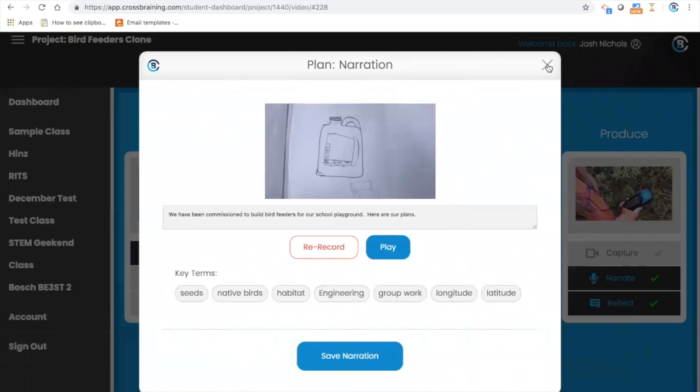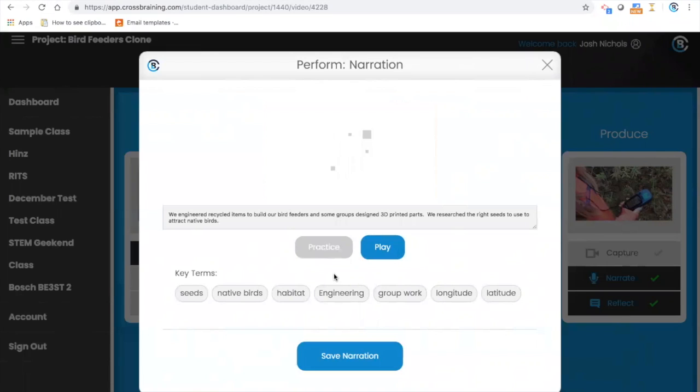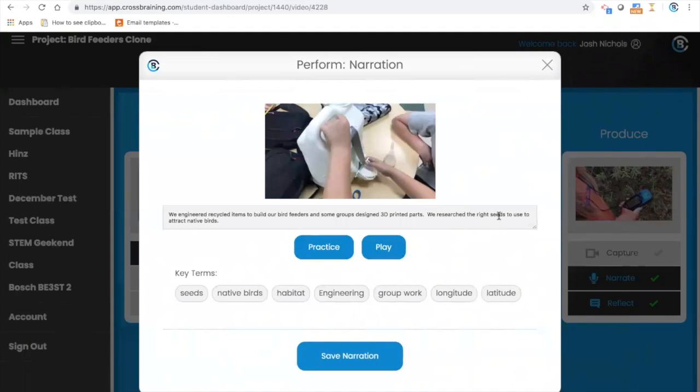And so that's acceptable. Then I go over in here and I see the word seeds has been used. I'm also looking through here. I see engineered and engineering. So they are native birds. I can see that they're using the terms. I can play it.